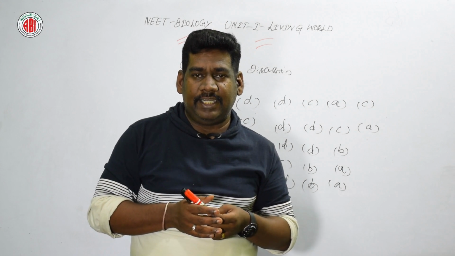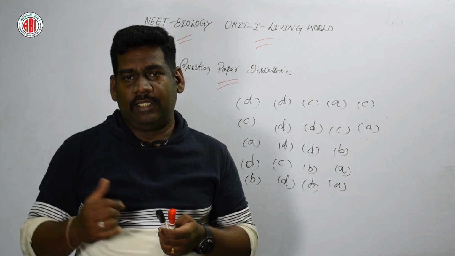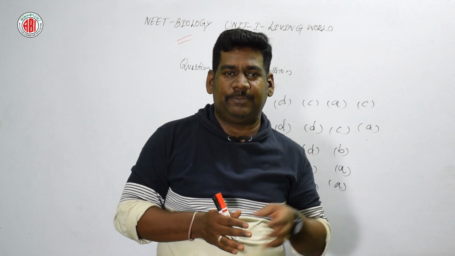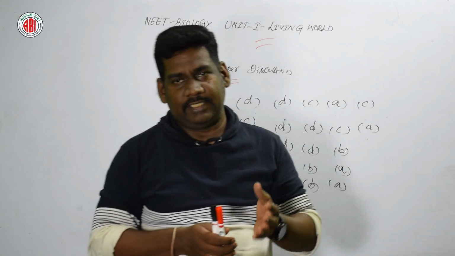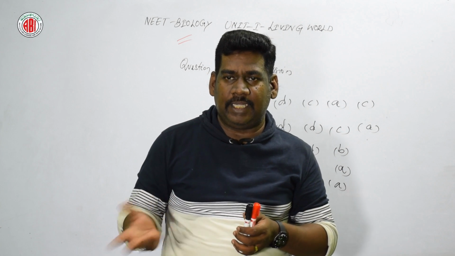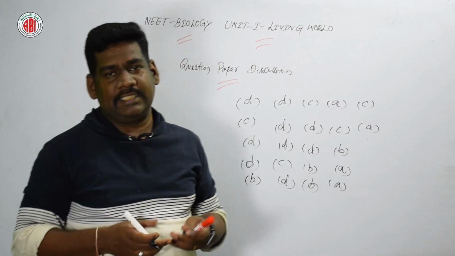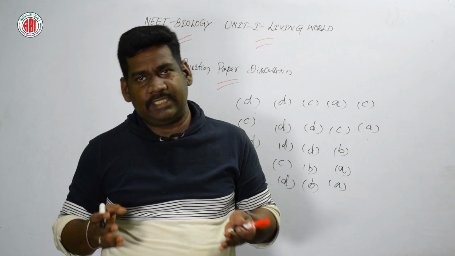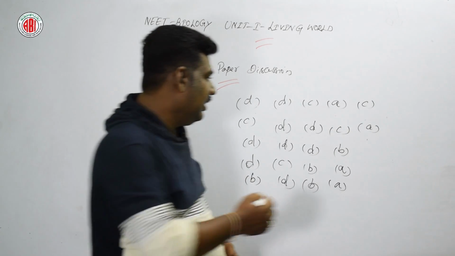Option B, irritability. Irritability is one of the salient characteristic features of the living being. Locomotion is suitable for both. And respiration, excretion: we can see these only in the living being, not in the non-living being. As for reproduction and locomotion, again locomotion can be seen in the non-living being. So the right answer is option C. Respiration and excretion are the two major characteristic features of living beings that cannot be seen in non-living beings. Option C is the right answer.